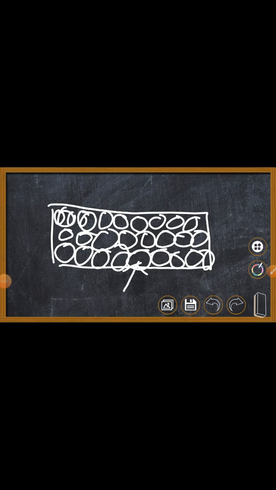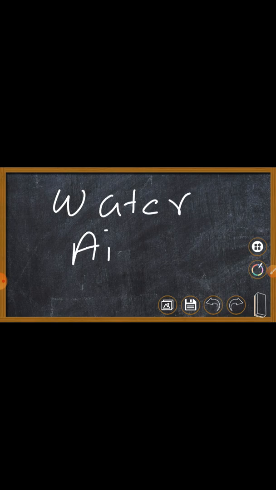What are these small particles? These small particles are called atoms. So just like bricks are building blocks of a wall, atoms are building blocks of a brick. Not just a brick, atoms are present in each and every substance around you, be it water, be it air, be it the book from which you study.